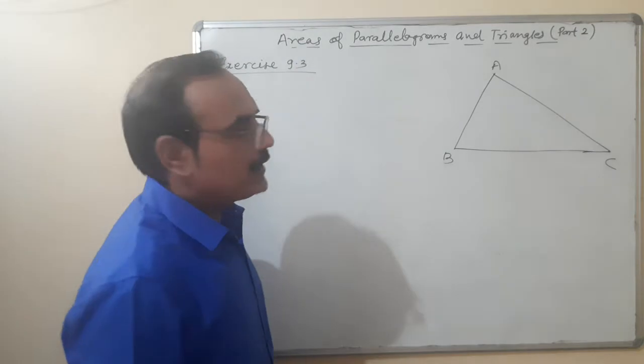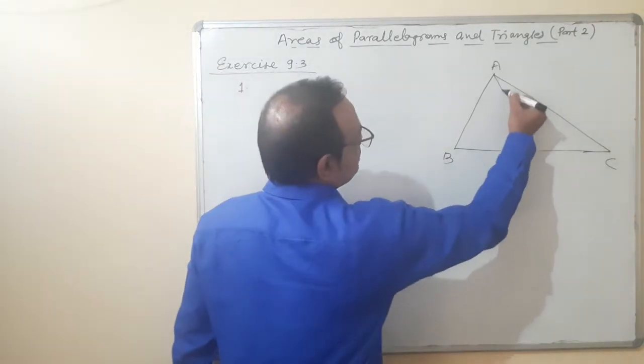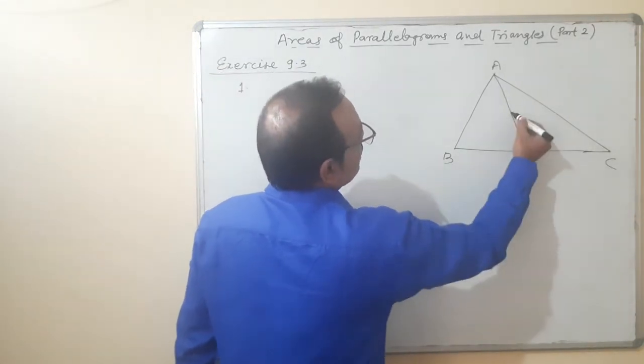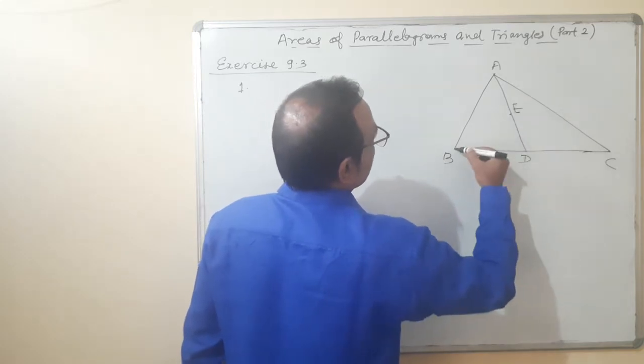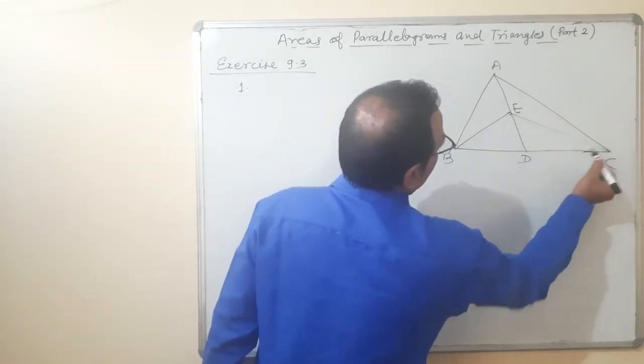Suppose E is here. You can join it like that.